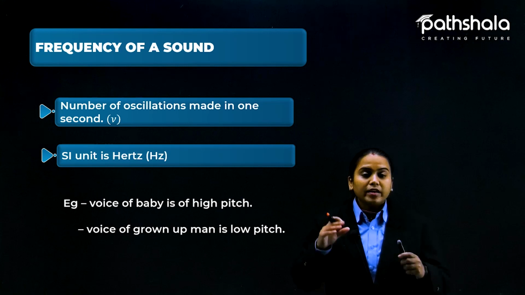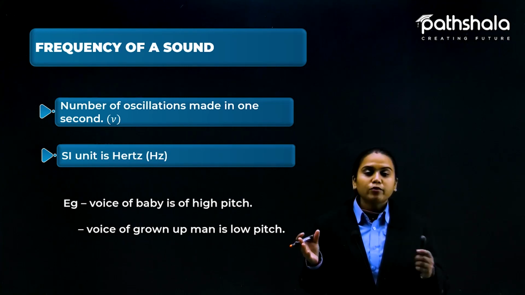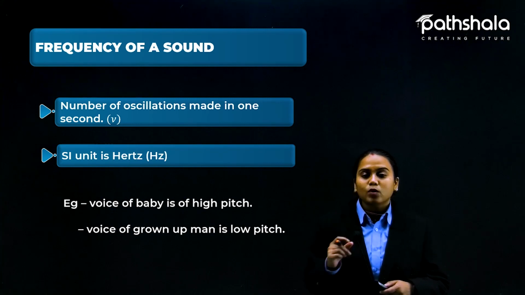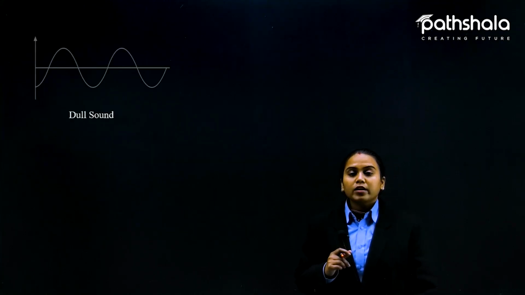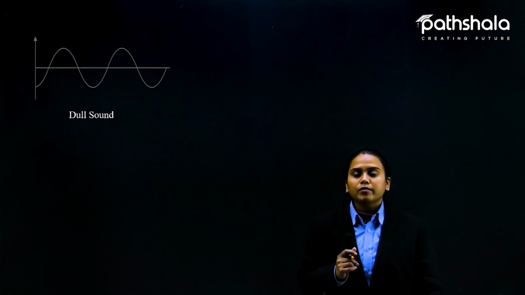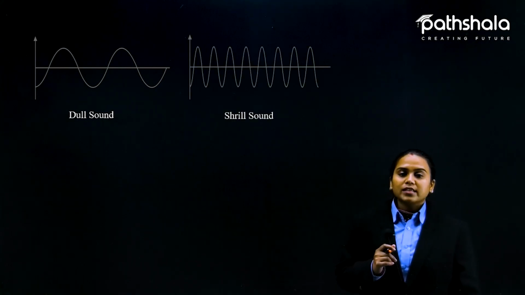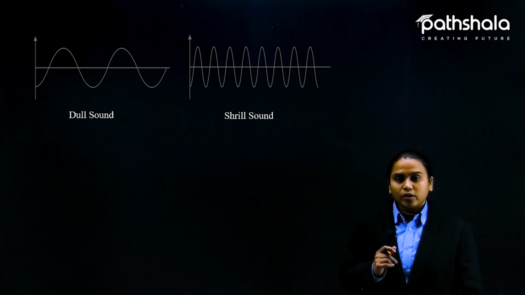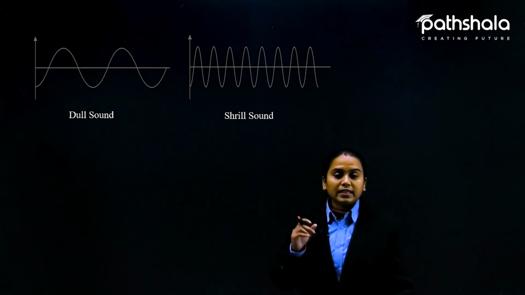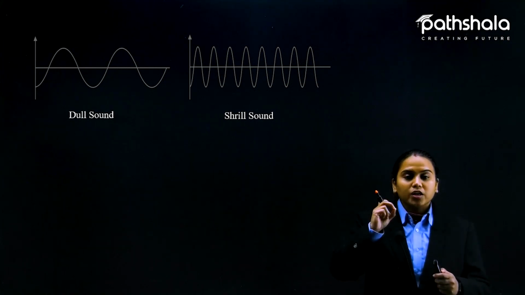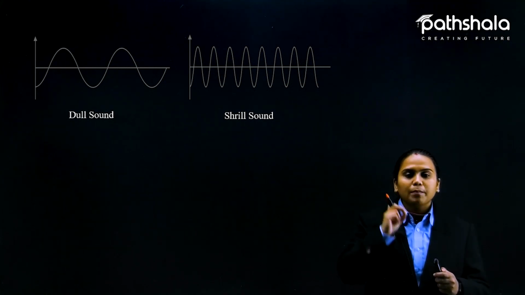That is why we can distinguish between the man's voice and the woman's voice, right? Because of the frequency, they have distinguishable voices. Okay, so here are certain examples of the graph: the dull sound is represented like this and the shrill sound is represented like this. Shrill sound is like the voice here gets harsh, there is shrillness, tikhapan hoga.